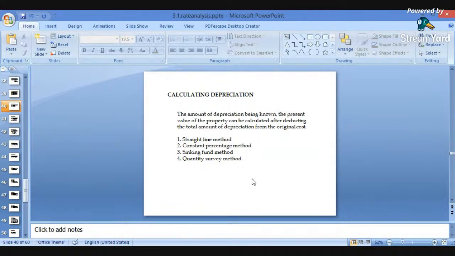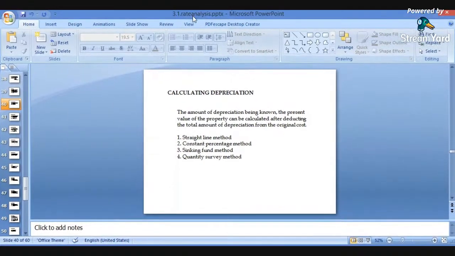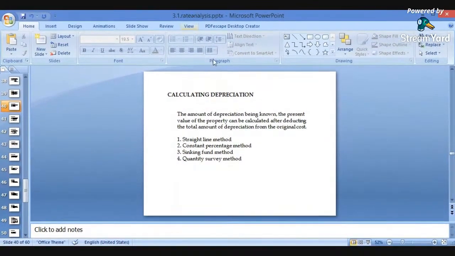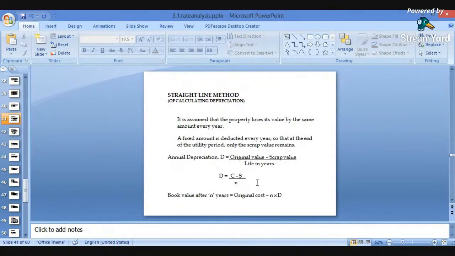So what are the different methods in which we can find out the depreciation? The first method is the straight line method. There are the constant percentage method, the sinking fund method, and the quantity survey method. These are the four important methods with the help of which we can find out the depreciation in the structures, that is, the decrease in the value of the building. So in short, we will see all these four methods.